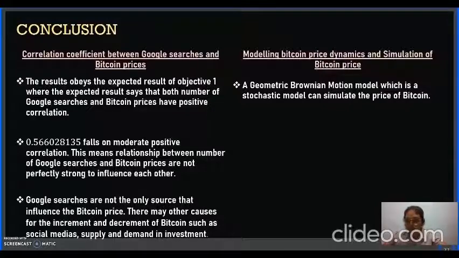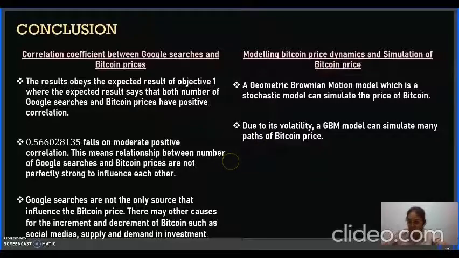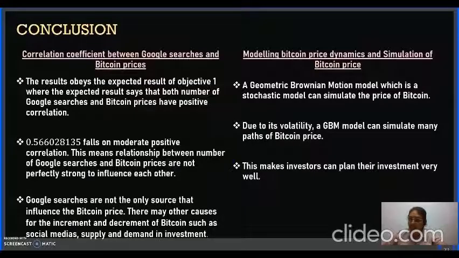With the modeling of Bitcoin price dynamics and simulation of Bitcoin prices using a stochastic model, which is geometric Brownian motion, we can actually simulate the price of Bitcoin. Due to volatility, the GBM model can simulate many paths of the Bitcoin prices. This makes it possible for investors to plan well in their investment.